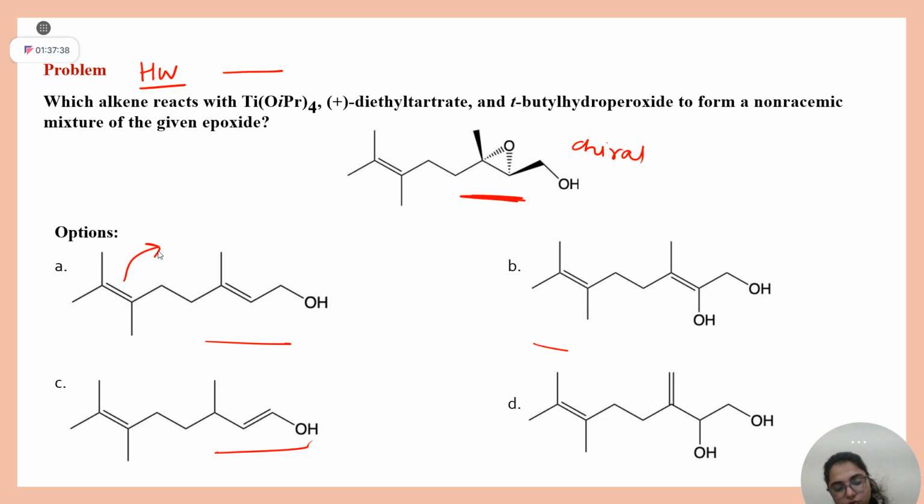Yes or no? No, because it is not allylic to OH. If you go through the mechanism in sir's lecture, you will get to know that this allylic alcohol OH has a role in its mechanism. So only an olefin which is allylic to a hydroxy group will undergo epoxidation.